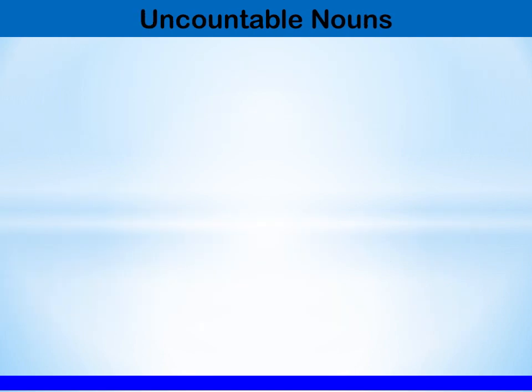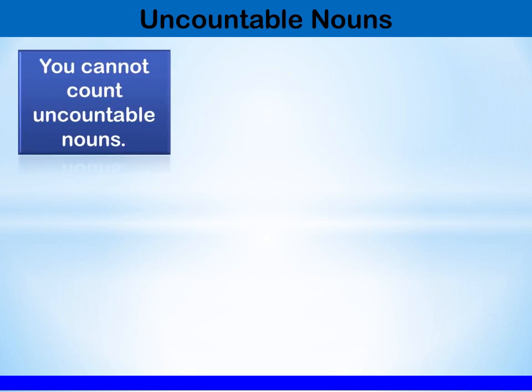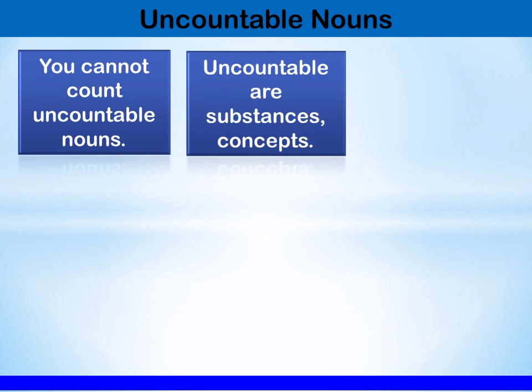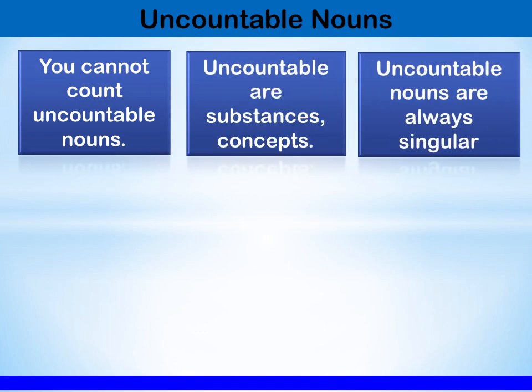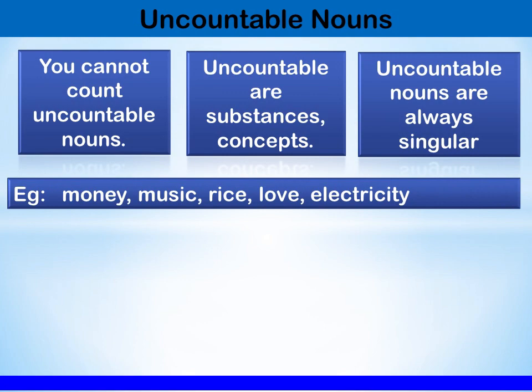The next type of noun that we're going to learn is uncountable noun. Uncountable nouns are nouns that you cannot count, right? Uncountable nouns are substances or concepts. You cannot count them. Uncountable nouns are always singular. Money, music, rice, love, electricity. These are some examples of uncountable nouns.